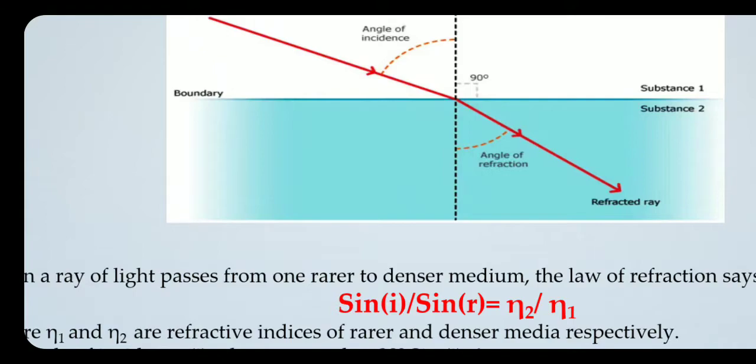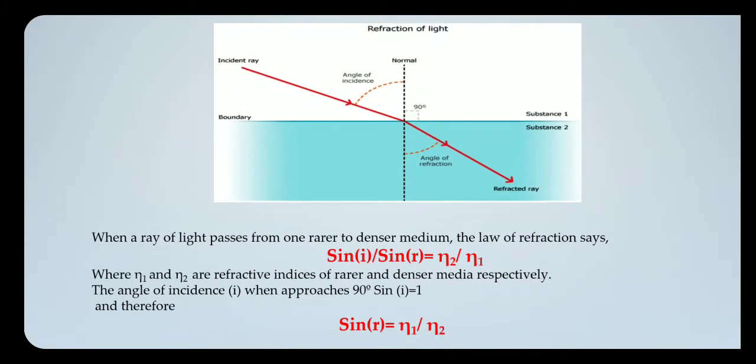So you can say that when the light passes from a rarer medium, rarer medium means less denser medium, to a more denser medium, the law of refraction says sin i by sin r is equal to eta 2 by eta 1, where eta 2 is refractive index of second medium and eta 1 is refractive index of first medium or less denser medium.